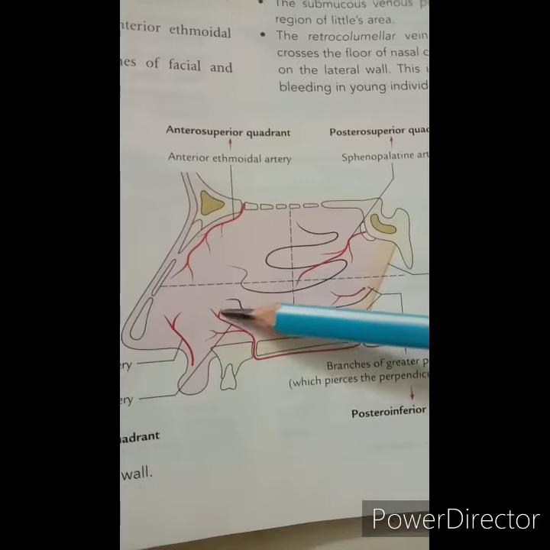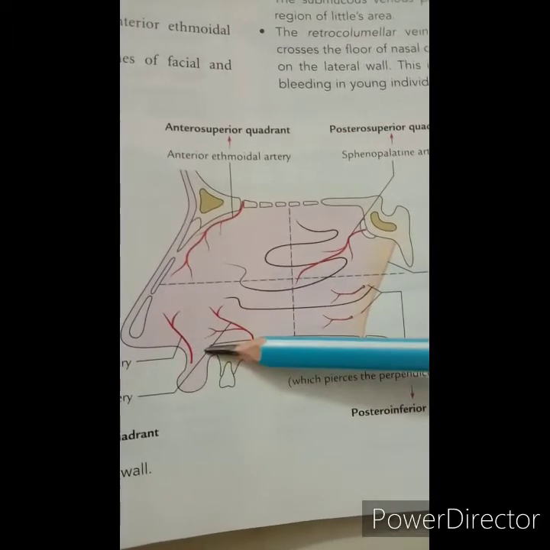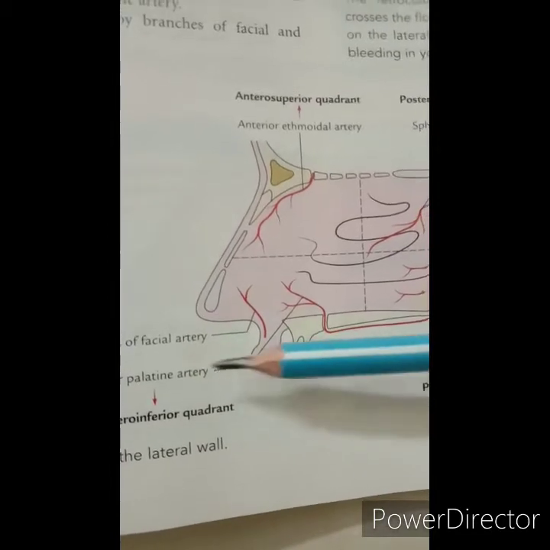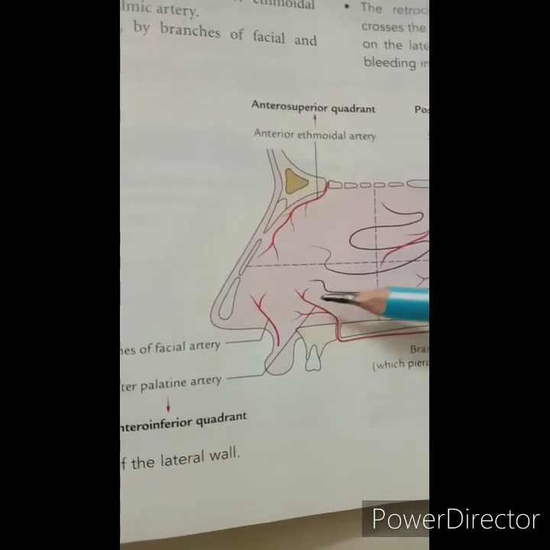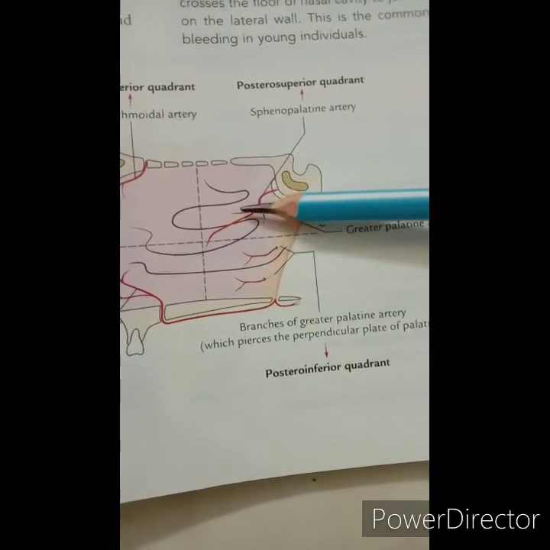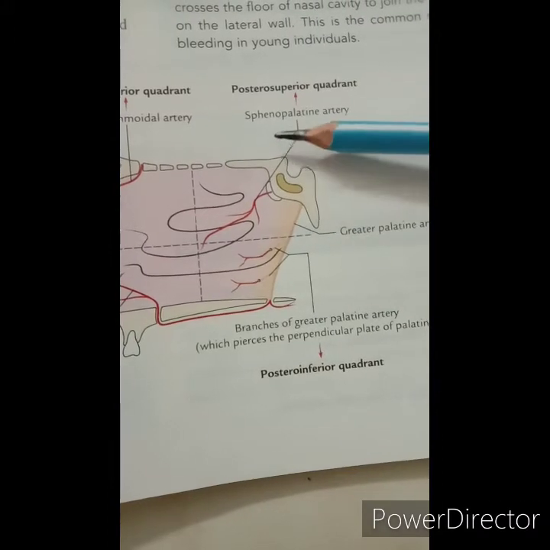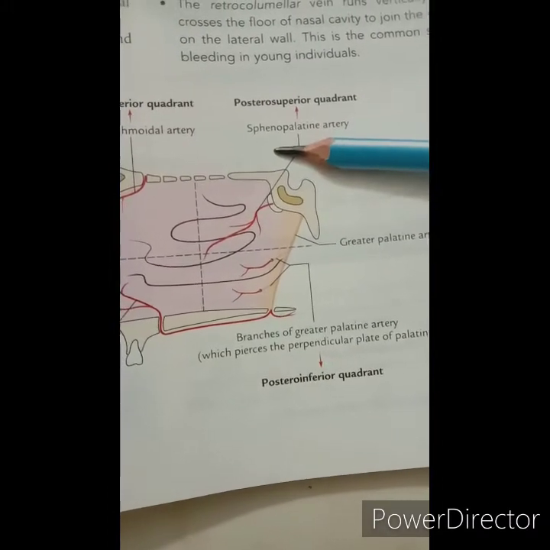Then the anteroinferior quadrant is supplied by the branches of the facial artery and the greater palatine artery.